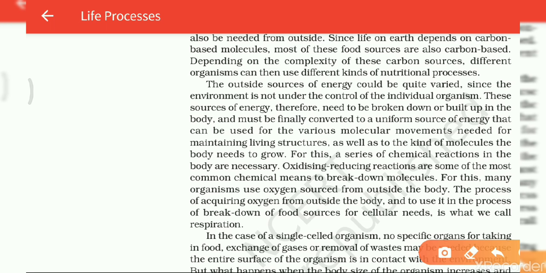Herbivorous are those which take only green plants and the products of green plants, omnivorous can take both plant products and meat, and carnivorous are those which eat only flesh.